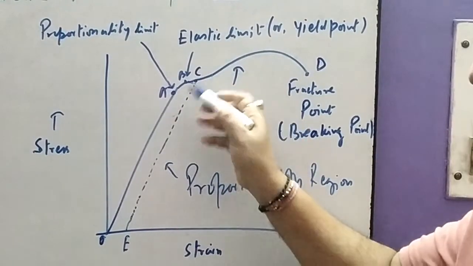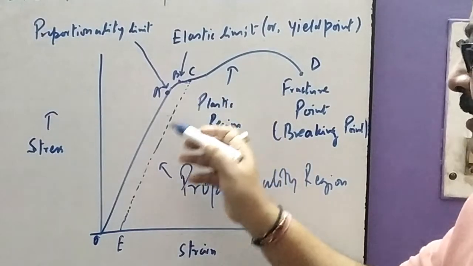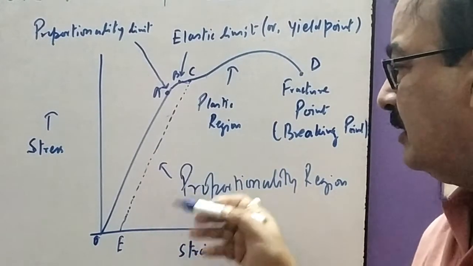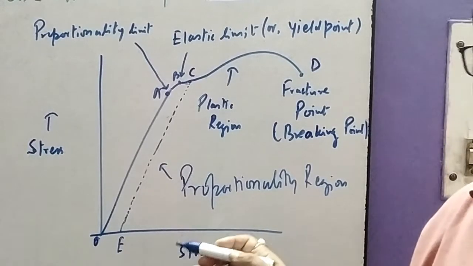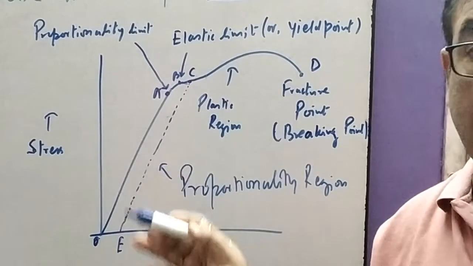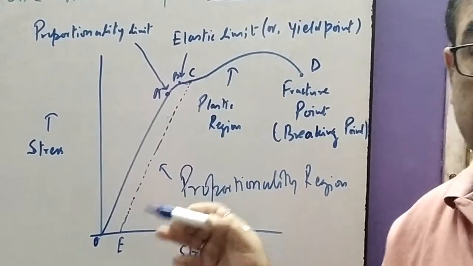In the A to B region, the stress does not increase or decrease directly with strain, but if the entire load is removed, the body comes back to its original size and shape.